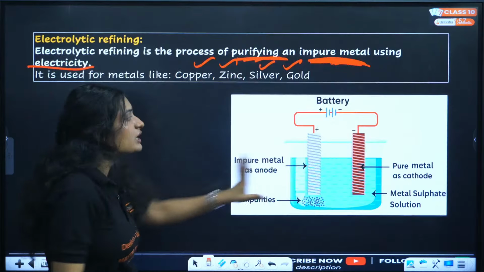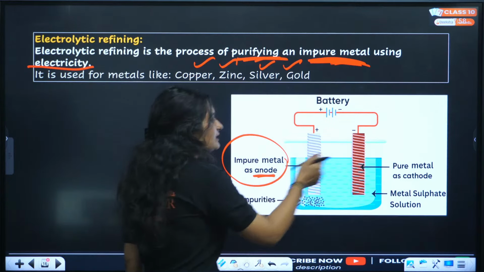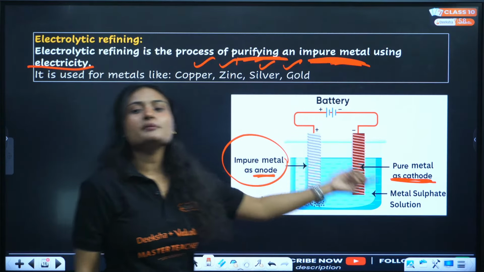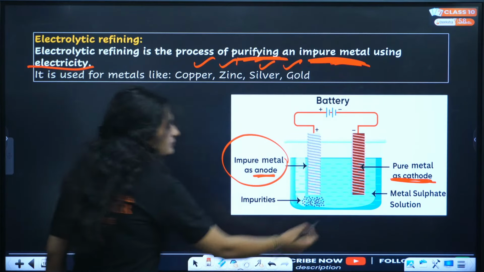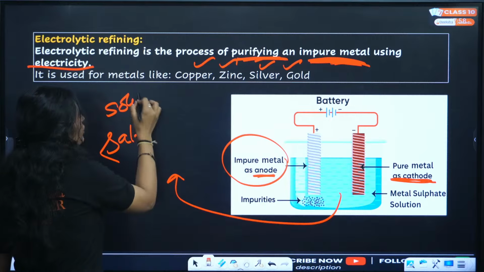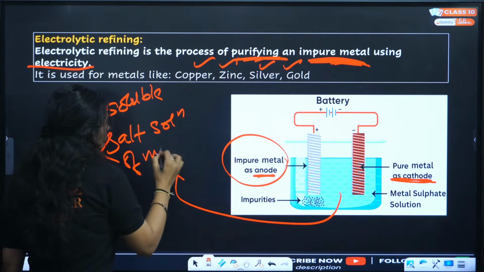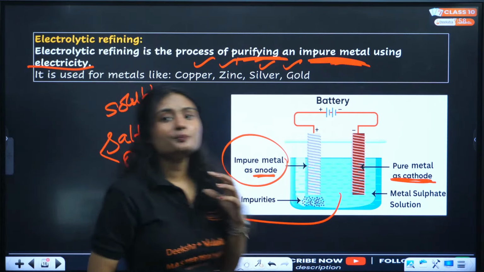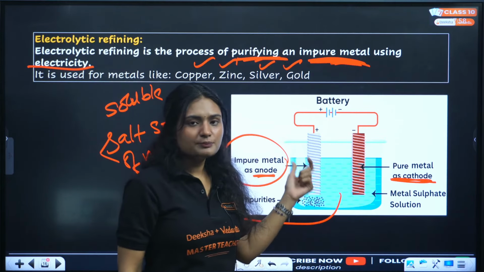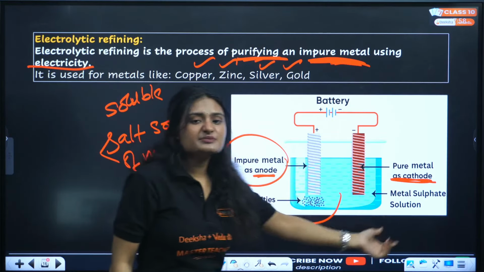But when you are doing electrolytic refining, we use the impure metal rod as anode and the pure metal rod as cathode. And this is the electrolyte. The electrolyte is a soluble salt solution of the metal that we want to purify. This anode is made of impure metal rod. This cathode is made up of pure metal.